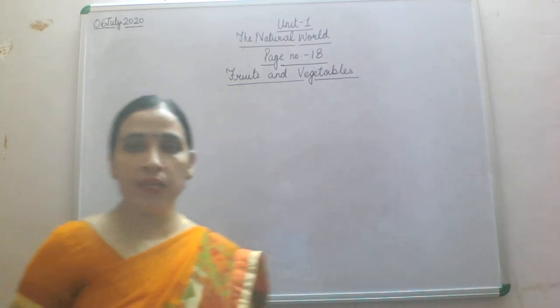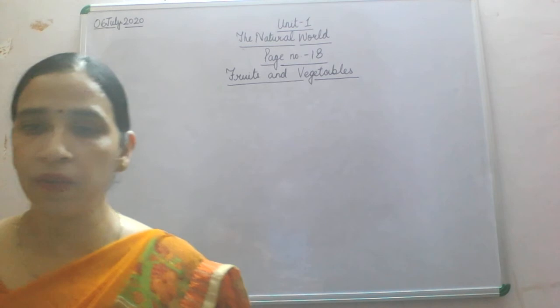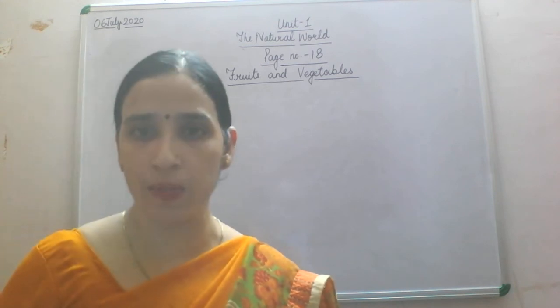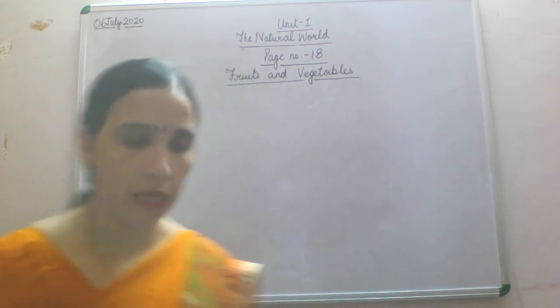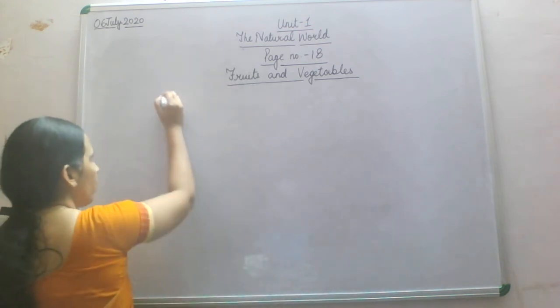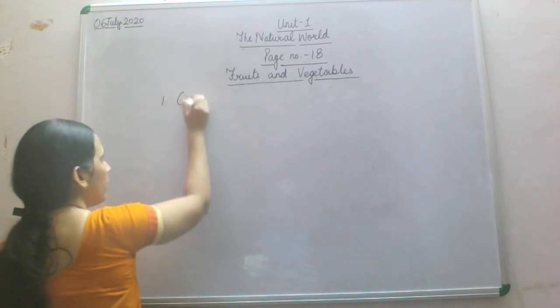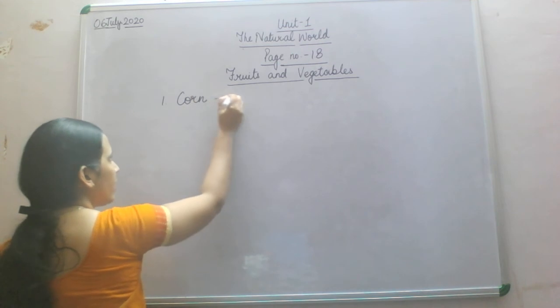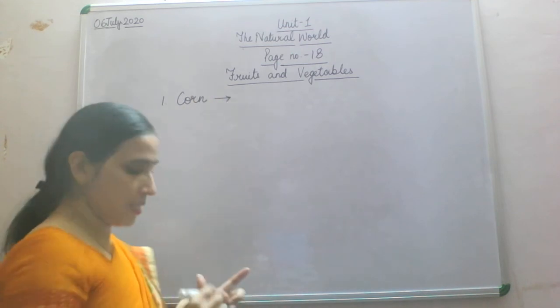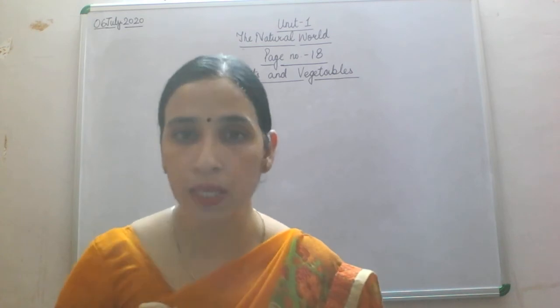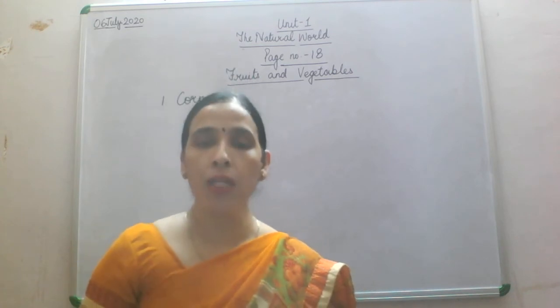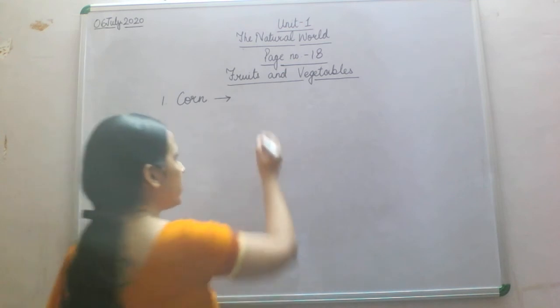Now what is given in your book? You have been given different fruits and vegetables. Number 1, you have been given corn. From where are you getting corn? From the field. So corn you are getting from the corn field.